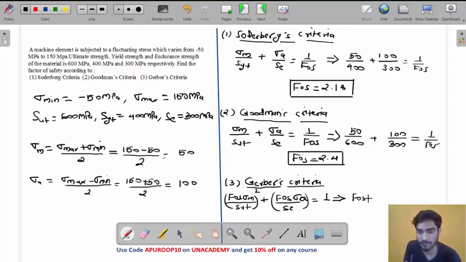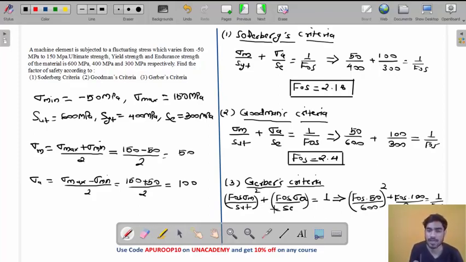Okay, you will get FOS into sigma m, which is 50, divided by 600 whole square, plus FOS into sigma a, 100, by SE, 300, equals 1 by FOS. Okay, so this is a quadratic equation, my friend.